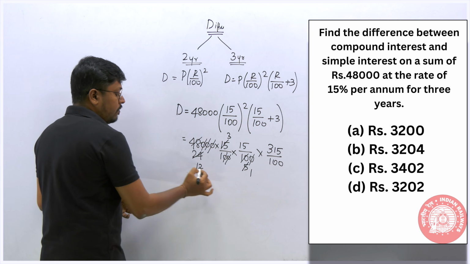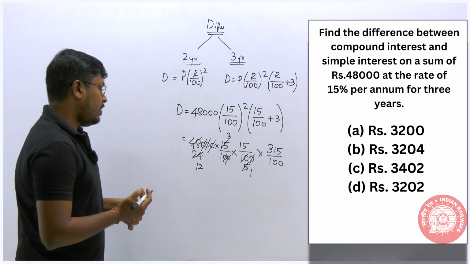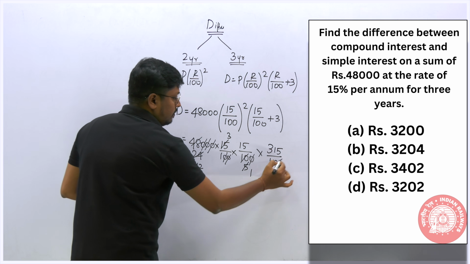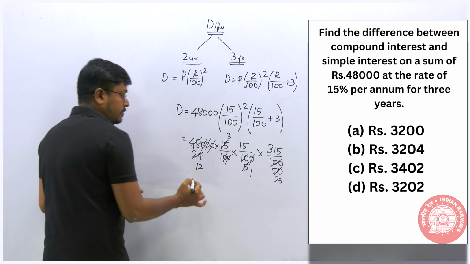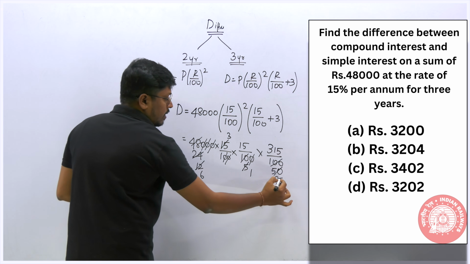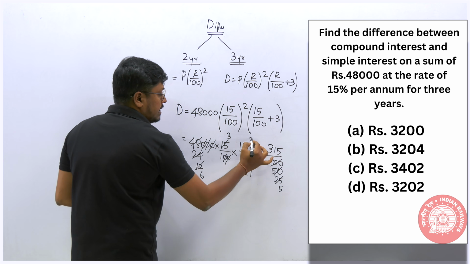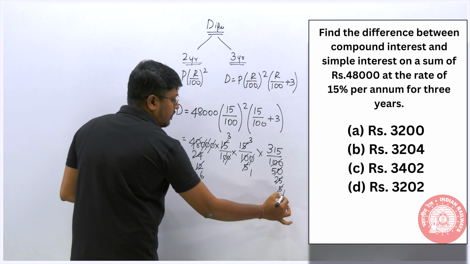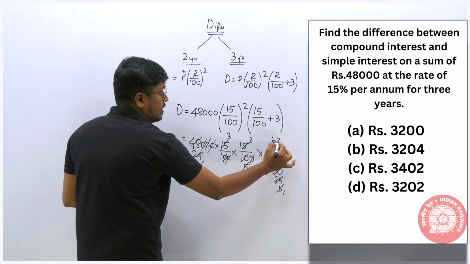12 2s are 24. Or else we can cancel this on 2 times 12, 2 times 50, again 2 times 25, again 2 times 6, 2 6s are 12. So now this will be 5 5s are 25. So 5 3s are 15. Again we can cancel it on the 5 table. So this will be 6 5s are 30. Remaining will be 1. 5 3s are 15.